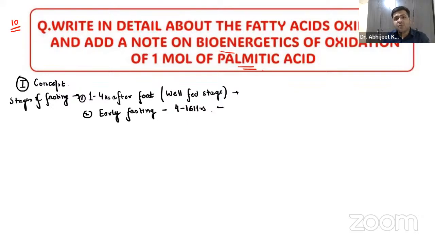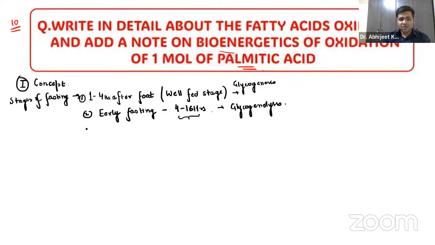Whatever glycogen was stored in the liver, since you're not consuming any food, will break down. This is called glycogenolysis. The glycogen will be broken down to form glucose.